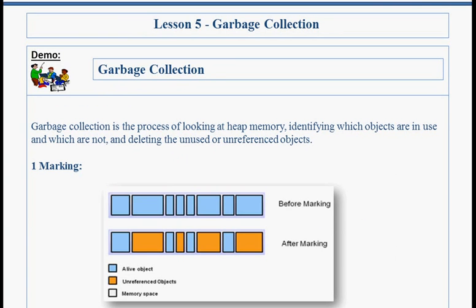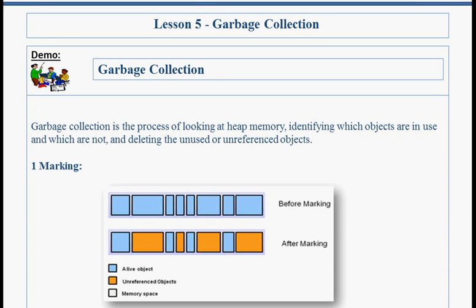A referenced object means that some part of our program still maintains a pointer to the object. And an unreferenced object means an object that is no longer referenced by any part of our program. So, the memory used by an unreferenced object can be reclaimed. In C, allocating and deallocating memory is a manual process. In Java, the process of deallocating memory is handled automatically by the garbage collection.